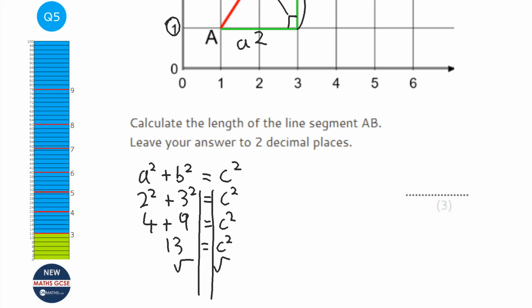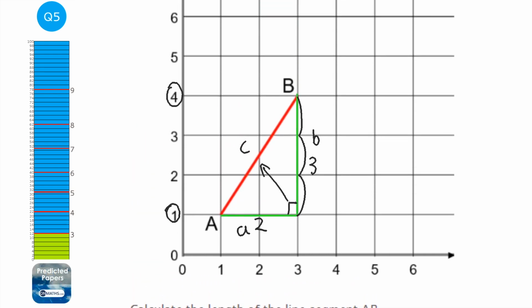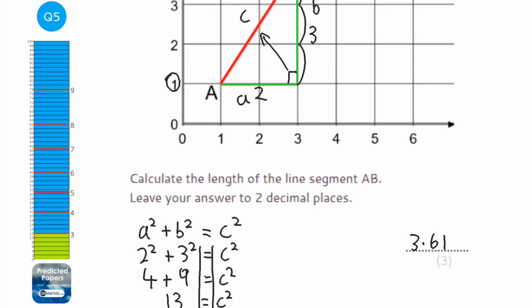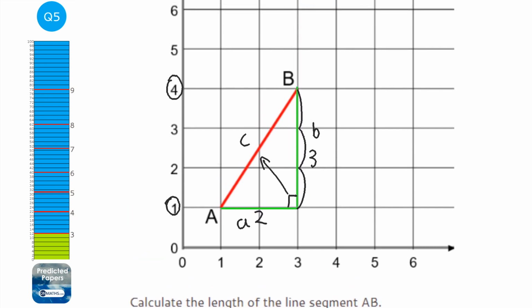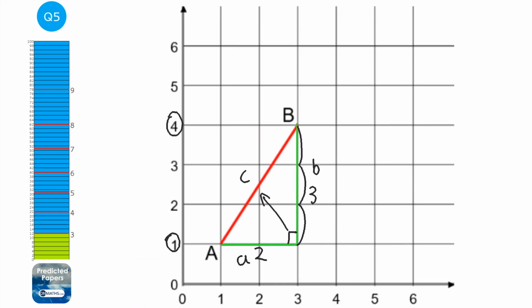So square root of 13 is 3.6055 blah blah blah equals C. So it's 2 decimal places, it's 3.61. Now be careful, sometimes it will say that it's done on centimetre square grid, so you might have units attached. If you want to put units but it doesn't say any, you can just write 3.61 units.